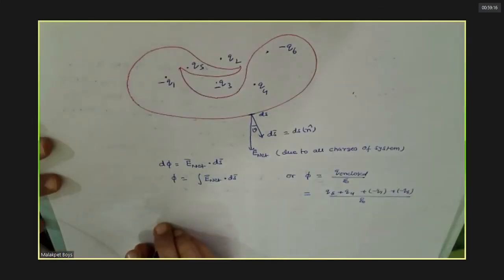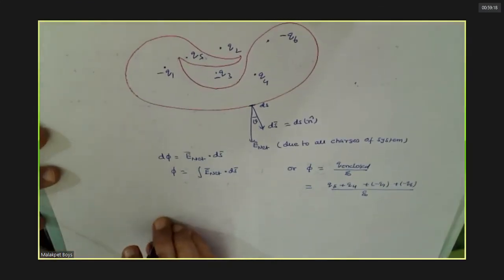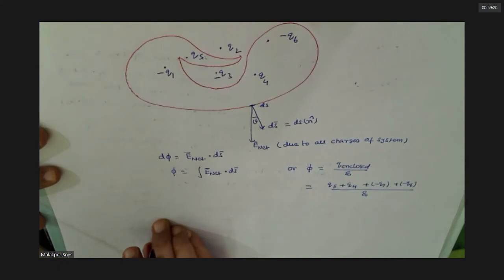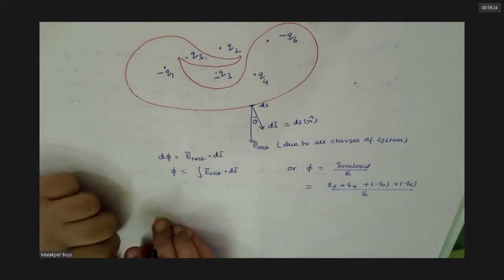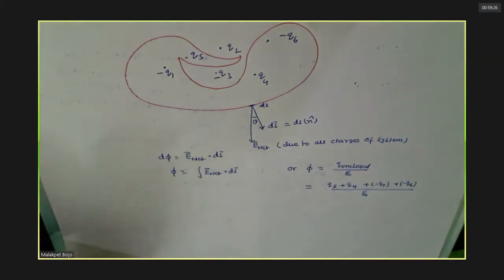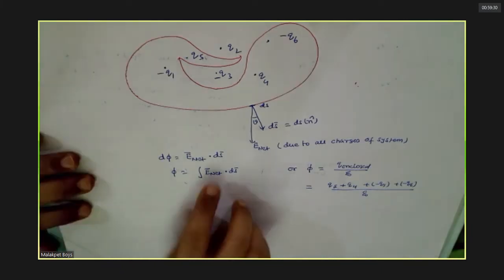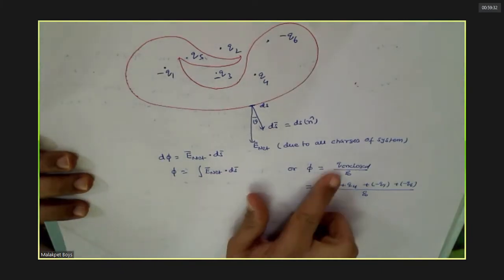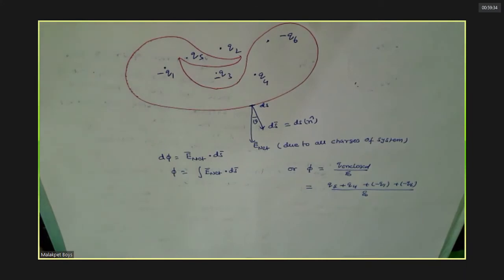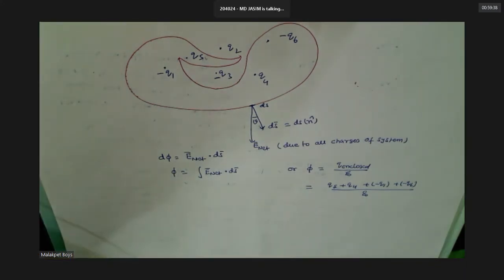Do you agree with this? Yes, sir. Clear? If you can integrate this, you can use this. If you cannot, use this. Followed? Yes, sir.